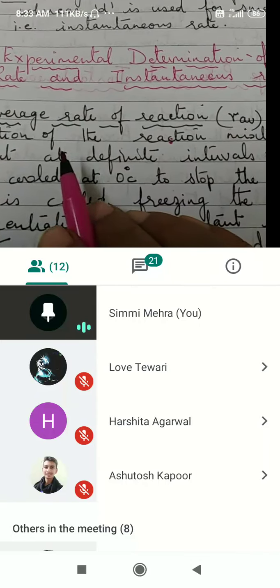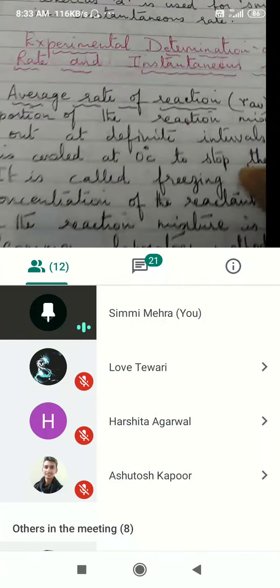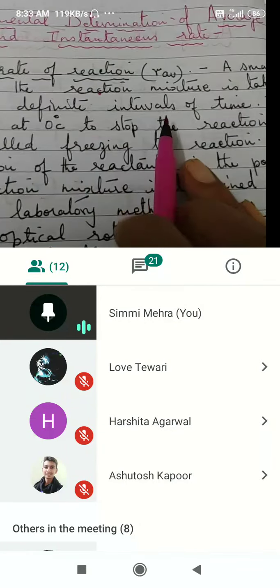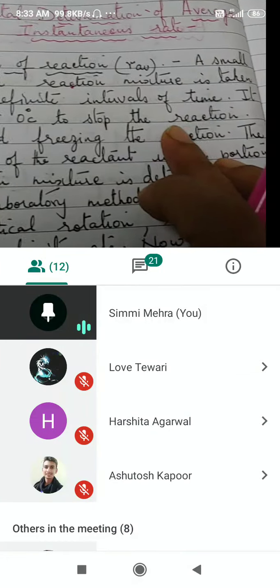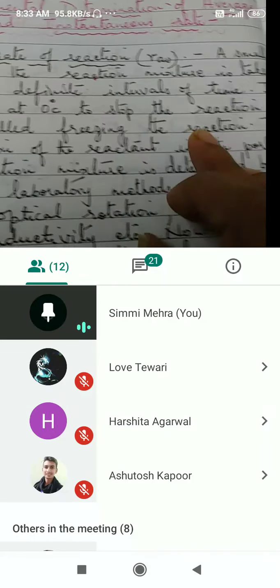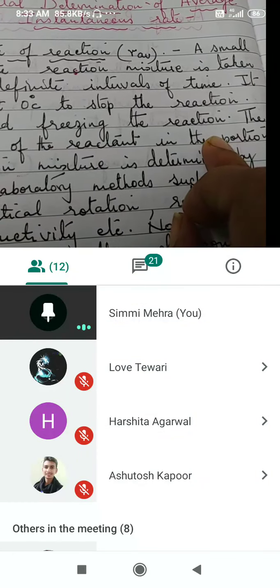How do we experimentally determine the average rate of reaction? A small portion of the reaction mixture is taken out at definite intervals of time. It is cooled to 0 degrees to stop the reaction. This is called freezing of the reaction.